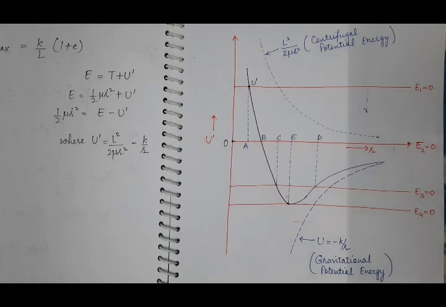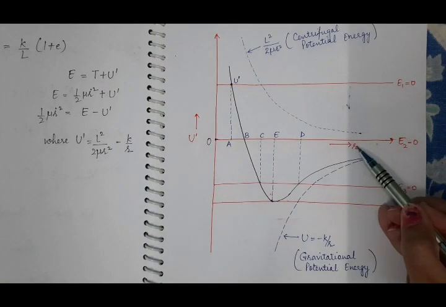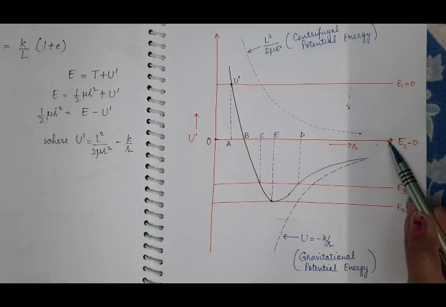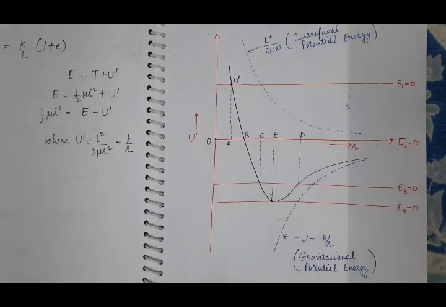It means if the interaction between the bodies at infinity is 0, their potential energy will be 0. So at infinity, the total energy of the body is equal to its kinetic energy. It means when R approaches infinity, this black solid curve will match the x-axis. At that time, potential energy will be 0 and the total energy of the particle will be equal to its kinetic energy when the distance between the body and the center of force is infinite.